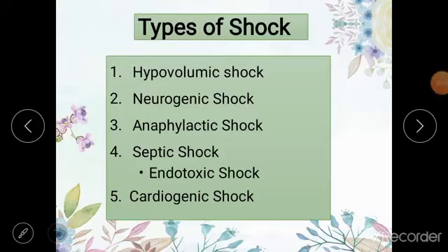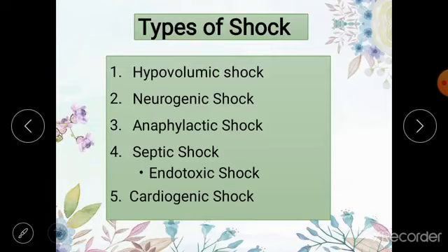So let us now discuss different types of shock. This is a very important topic, and you might be asked questions regarding types of shock. You might be given scenarios and asked to diagnose the type of shock, write down the mechanism of that specific type of shock, and how it is going to be treated. So let us begin with different types of shock.